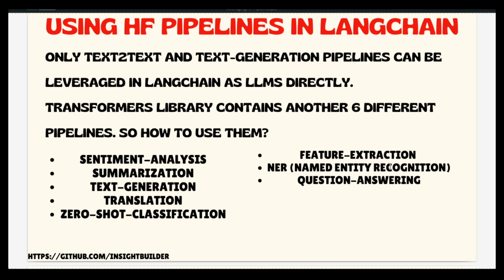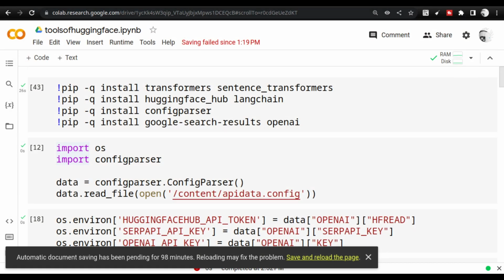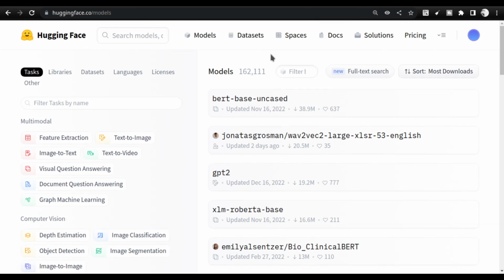We also need to understand two other concepts in the large language model ecosystem. One is the Transformers library and another is the Hugging Face hub. In this video, I would like to introduce you to the Hugging Face hub. Visit this link and you can sign up with your email ID. After that, you can take a look at the varieties of models and tasks that this particular hub hosts.